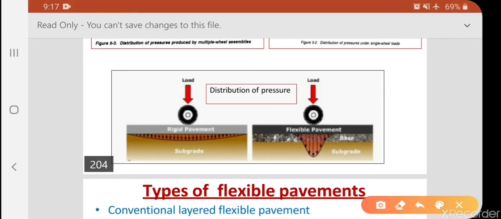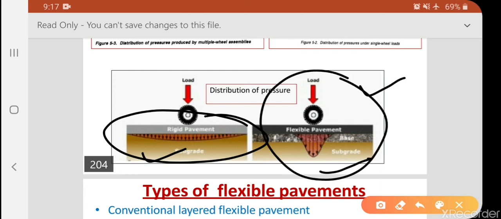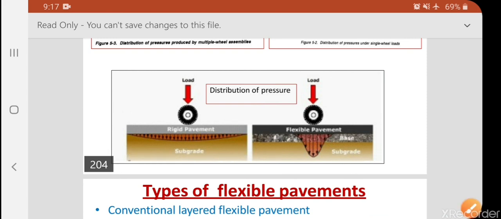This one is nothing but the subgrade. Here, if a rigid pavement is provided, there will be lesser impact. If it is a flexible pavement, the impact will be more. That's why the life will be less for the flexible pavement and more for the rigid pavement.